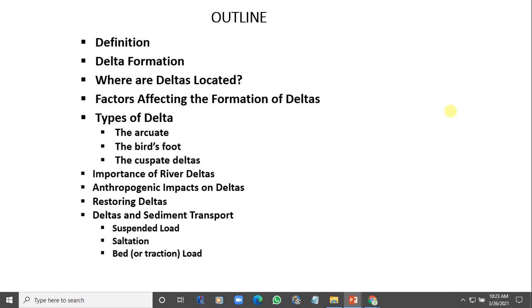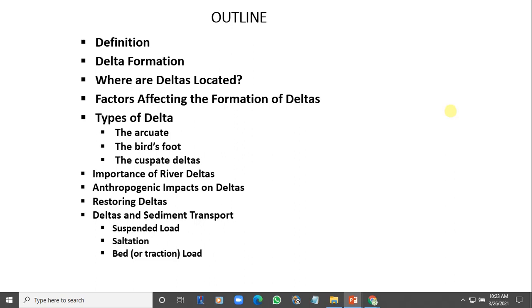So they are formed at river mouths. Okay, they are formed at river mouths. They usually exist at the mouth of a river entering an ocean. However, delta can be formed where a river meets a lake. It can even be where a river meets another larger river. Okay. Alright, so delta can be found at the mouth of a river that carries a large amount of sediments.